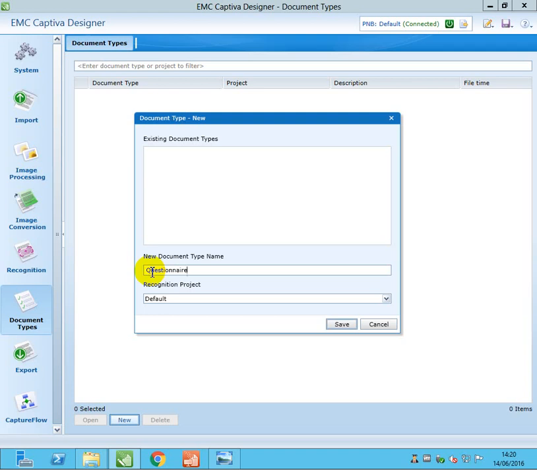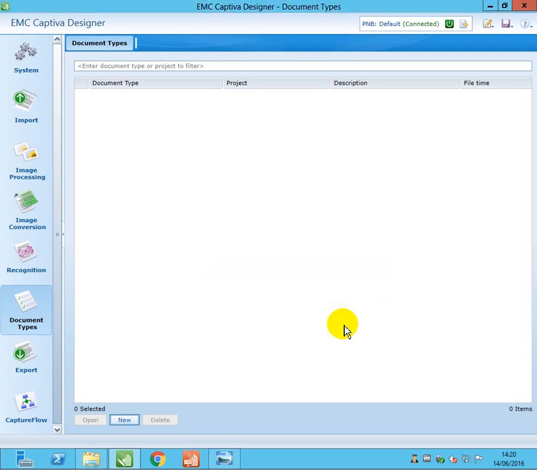Here we can enter the document type. So this is PNB questionnaire. Here I'm going to select my recognition, the empty project. Later we will show the use of this one, why we tag this document type to this project. Then you can simply save this.